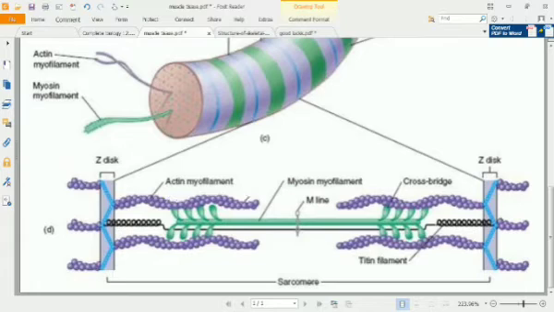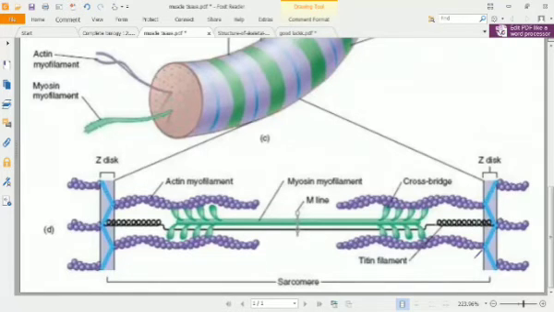These are bead-like structures, and these beaded structures are made up of certain proteins we'll discuss after some moments. Then we have their cross bridges. Cross bridges means this myosin filament makes a cross bridge with the actin filament, which helps in the contraction of the muscles.